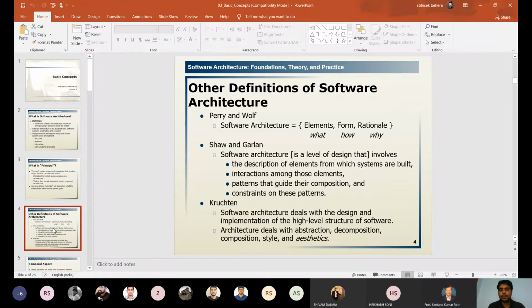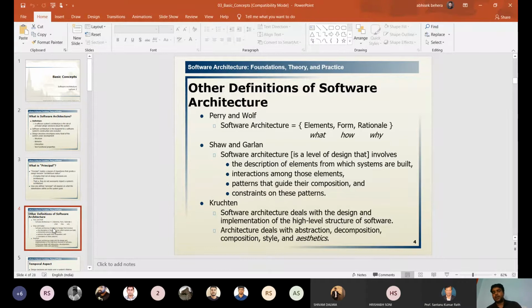The architecture deals with abstraction, decomposition, composition, and styles, then aesthetics. Aesthetics means how to make something more attractive, more beautiful. It is the beautification of any architecture.